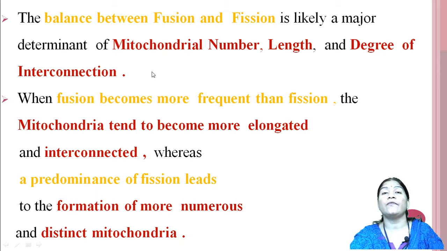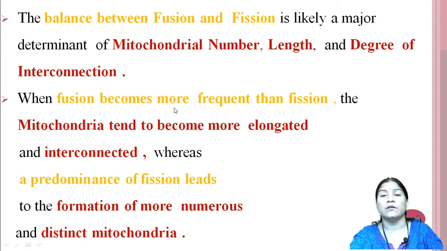The balance between these two events, fusion and fission, is likely a major determinant of mitochondrial number, their length and also the degree of interconnection.